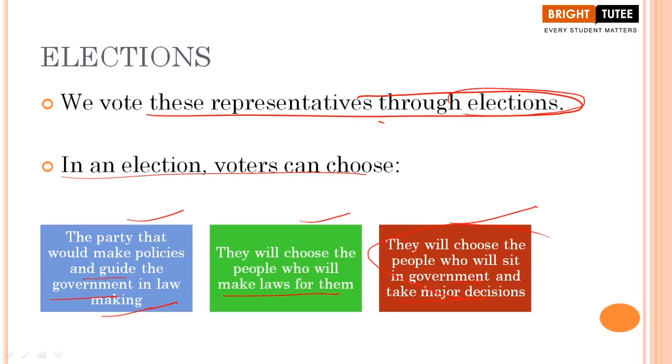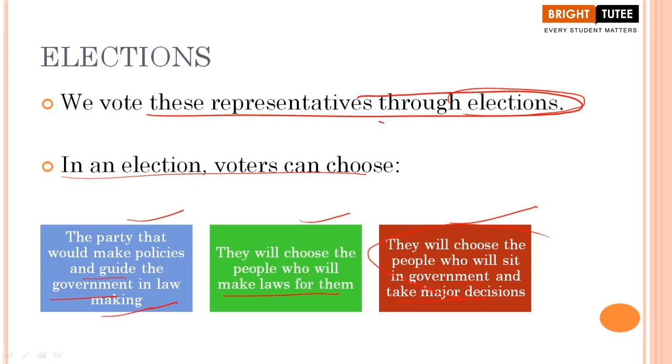A person who is not able to make good decisions, who is not able to take major decisions on behalf of the country if there is a situation of crisis? Definitely not. So therefore, people are going to look for a good leader, a leader who can lead them, a leader who can make good policies, a leader who can make good laws, and everything should be for the benefit of the people, for the betterment of the common people.